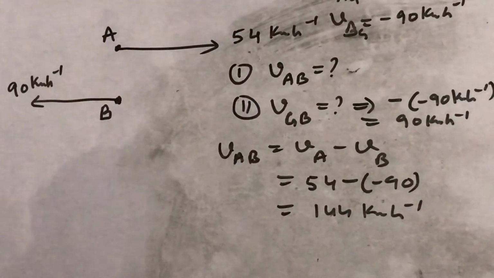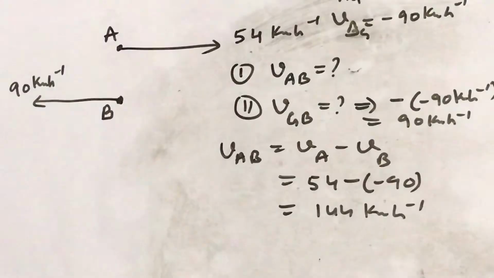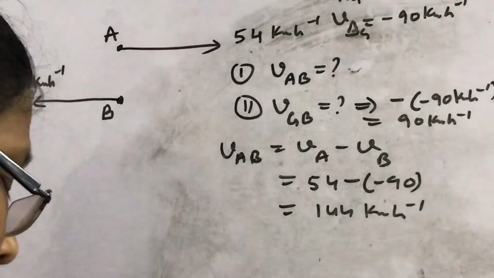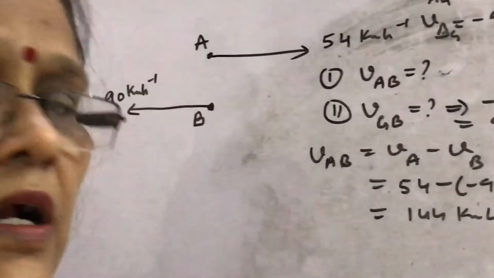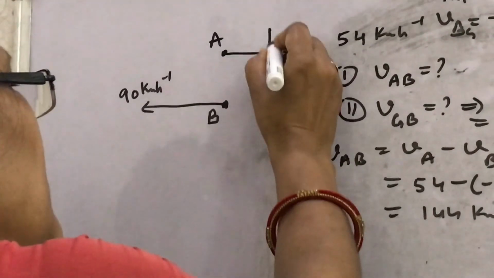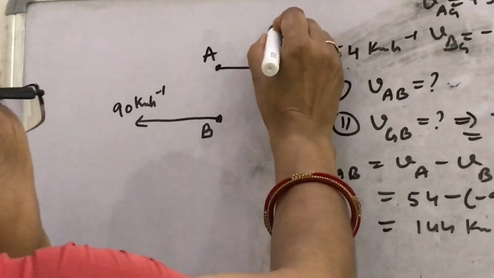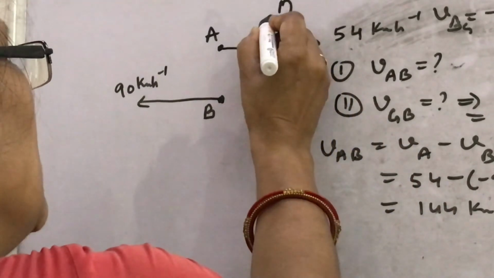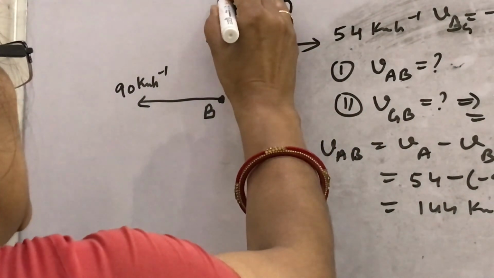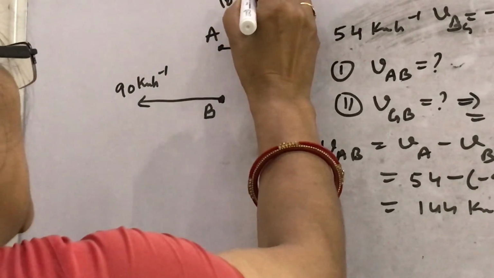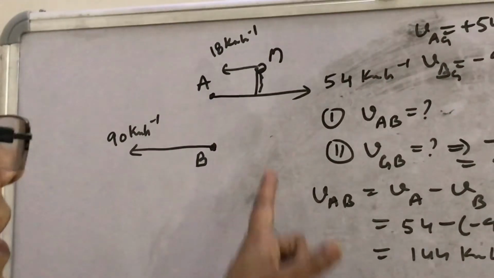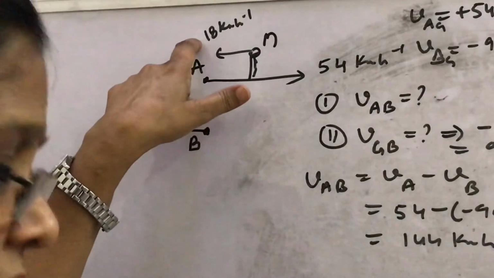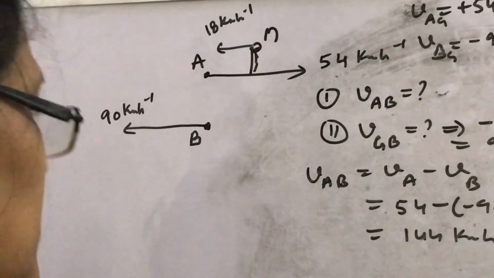Suppose in the question it is given that there is a monkey. This is the question I have written here, that suppose a monkey is there on train A. Suppose this is a monkey and it is moving opposite to the train with a speed of 18 kilometer per hour. In the third case, what is the velocity of the monkey with respect to the ground?